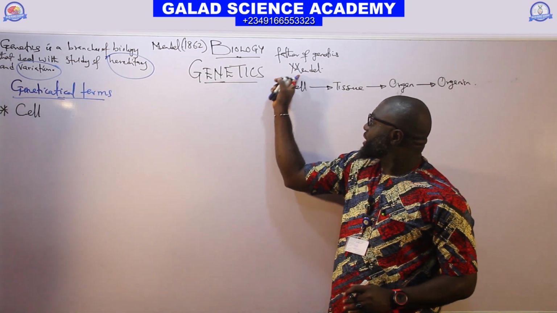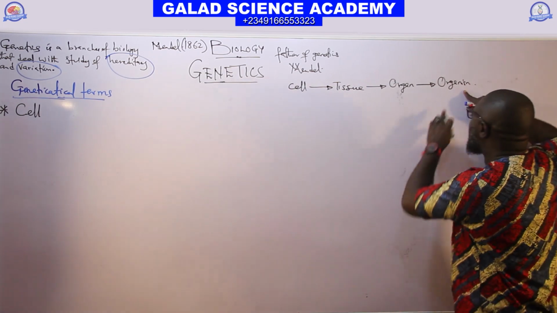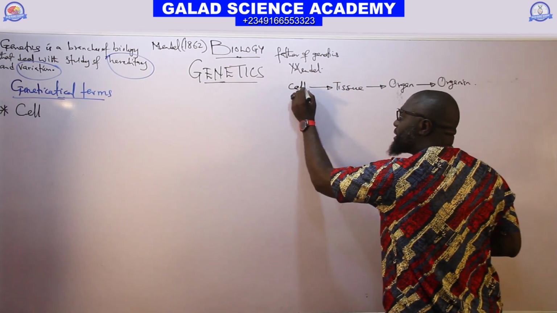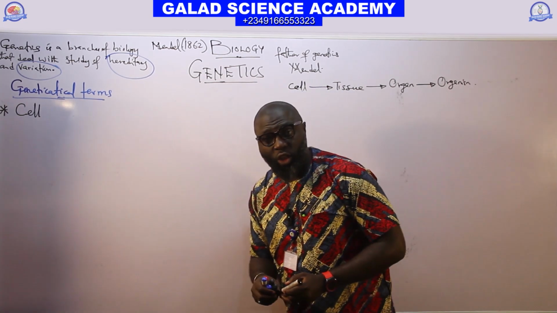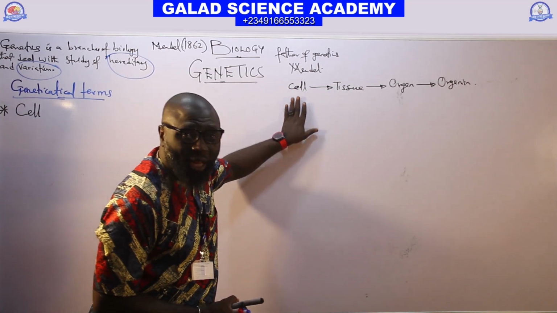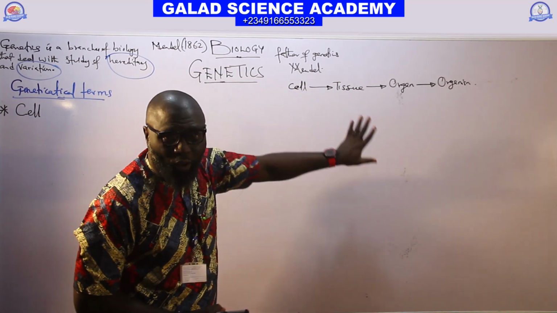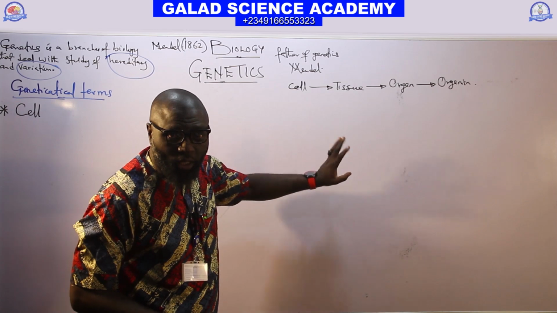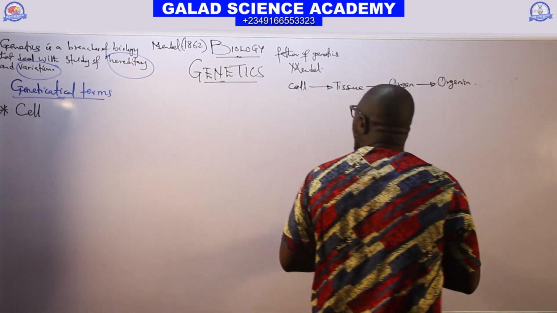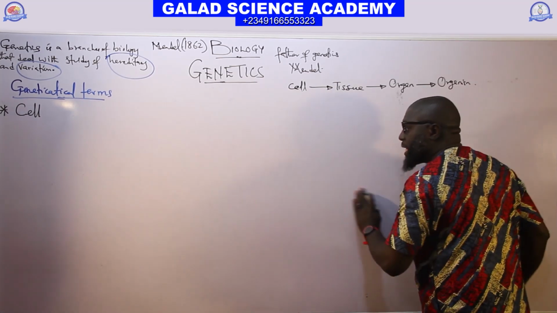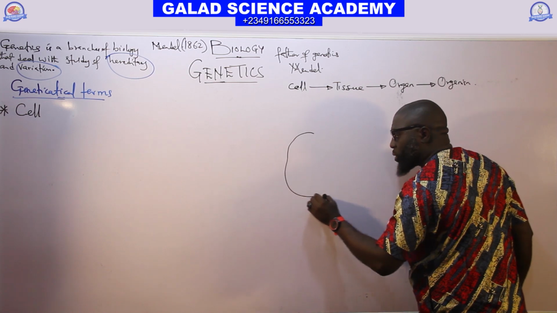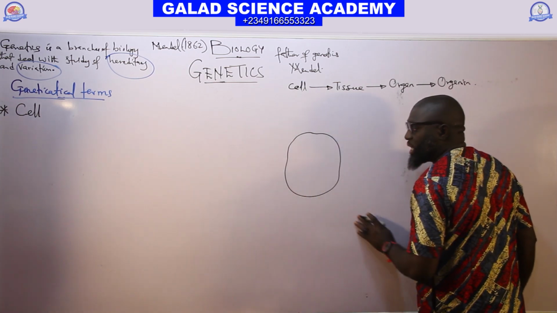You can see that the smallest unit of a living organism here is the cell. So this cell is the basic and fundamental unit, the structural as well as the functional unit of life. Without cells, there is no life. And again, we all know that a cell is partially spherical in shape. Assume this is the structure of a cell.